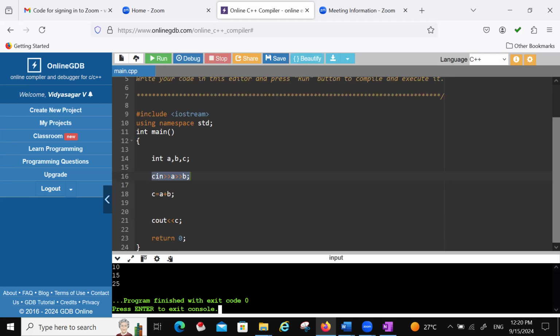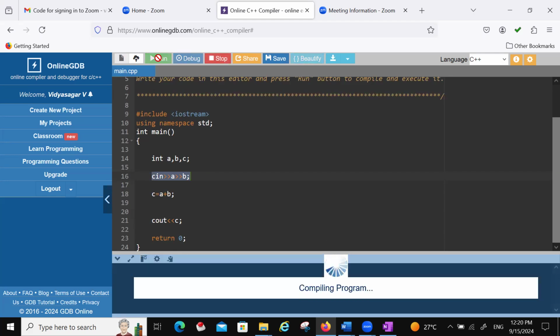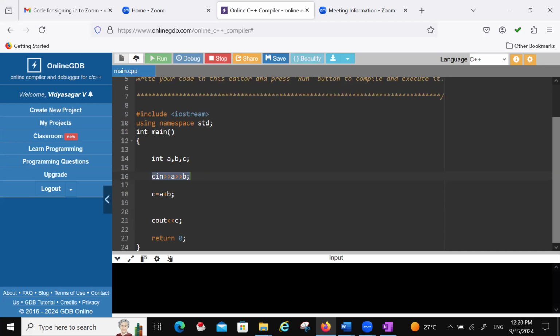It's 25 printed. Okay. See, when I am taking the run command, it is not showing anything here. So what to type here we don't know. When you are writing the code, when you are the programmer, you know this is for addition purpose, so we have to give two values. Like that we know. But if the same program is run by some other person, I don't know what to enter.